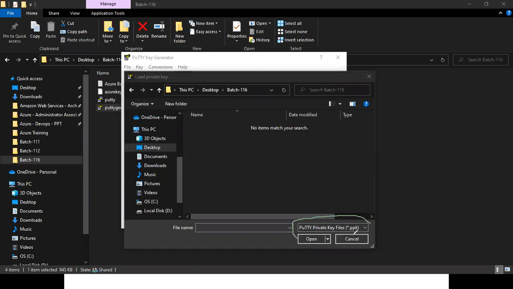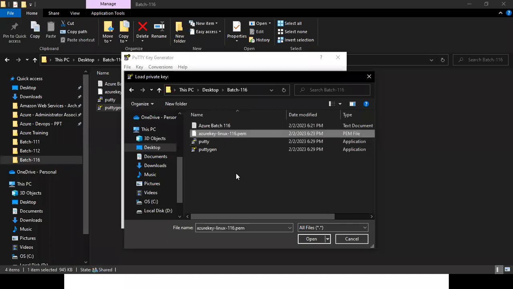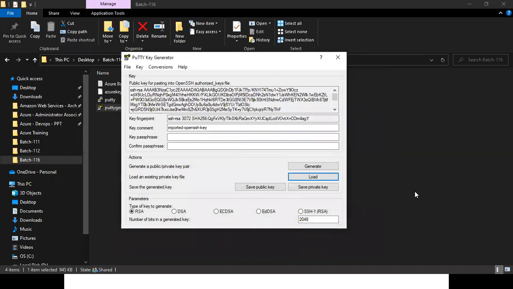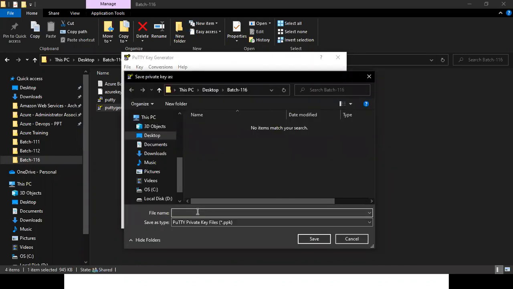Here is the reason: it is looking for only PPK files. So we need to change this to All Files, and then select the PEM file and click Open. Done. Now the next thing is to click on Save private key. Now give the name of your file, whatever name you want. I'm giving the same name as my PEM file. And what is the extension? Dot